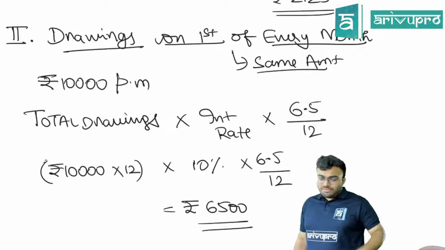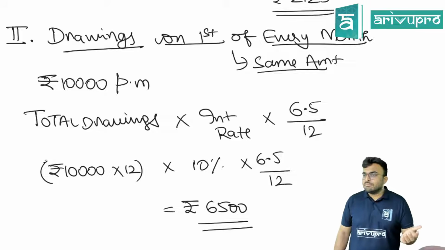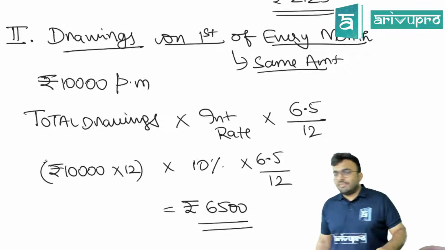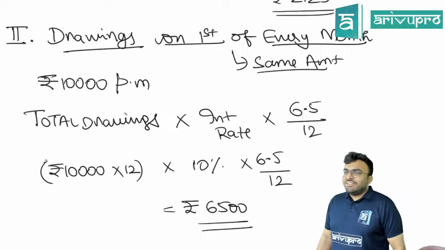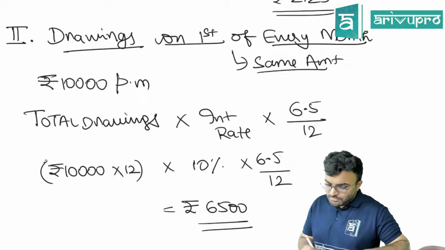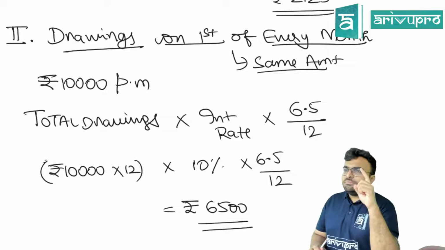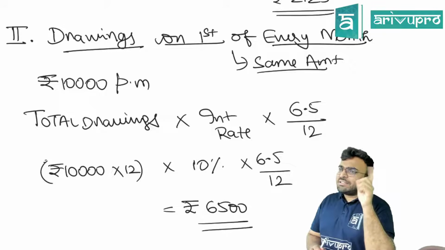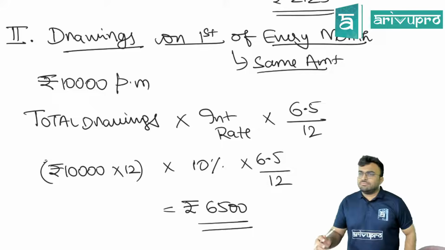Every month 10,000 per month. That's the formula, that's a shortcut. Explain the logic behind it? Basically, the first month it is 12 by 12, then it is 11 by 12.